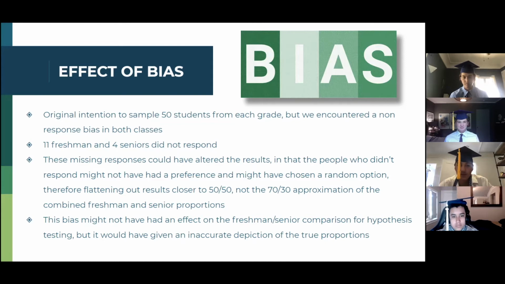This could have affected the results because it could have been 50-50, with people who didn't really care that much or would have just chosen something random. This bias might not have had an effect on the freshman-senior comparison for hypothesis testing, but it would have given an inaccurate depiction of the true proportions.